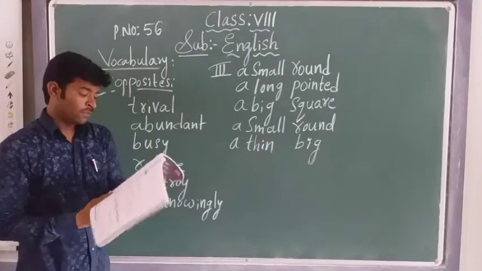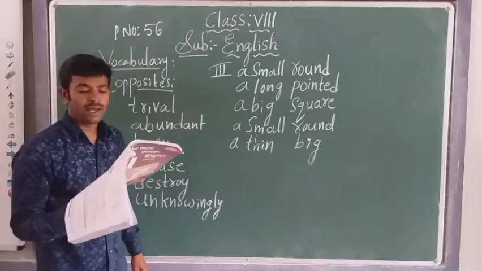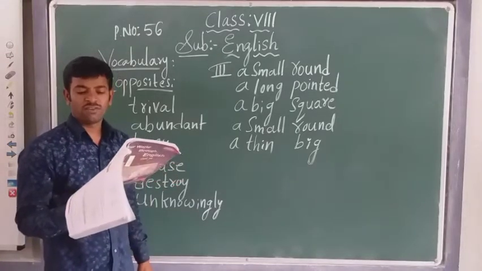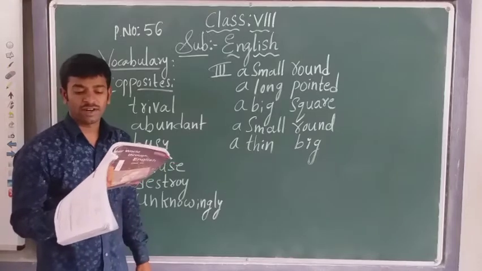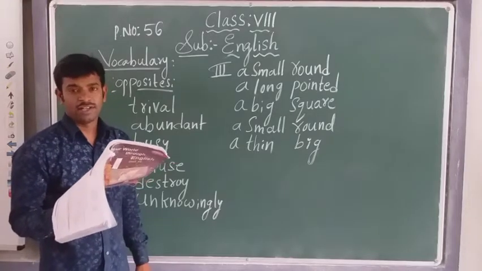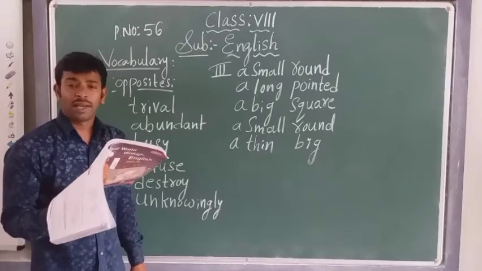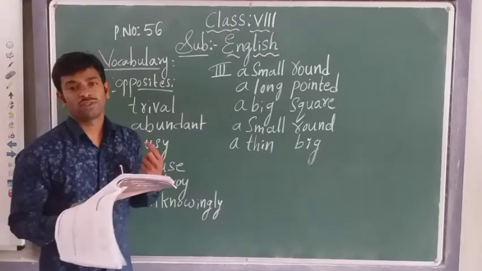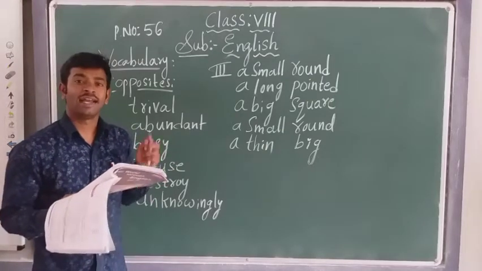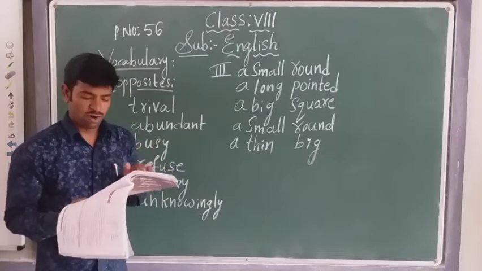See here, I will read. Second bit is given. Question: Pick out the opposites for the following words from the story. Some words are given, 1 to 6. We should pick from the story and use them in your own sentences. You should write 6 sentences based on these opposite words.